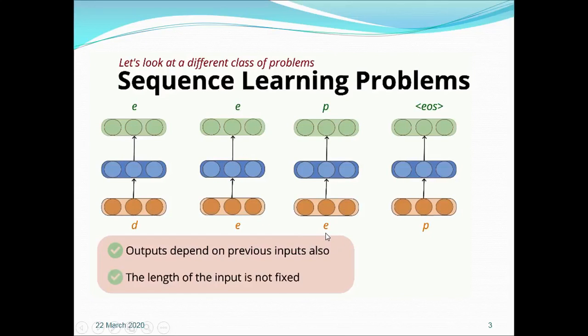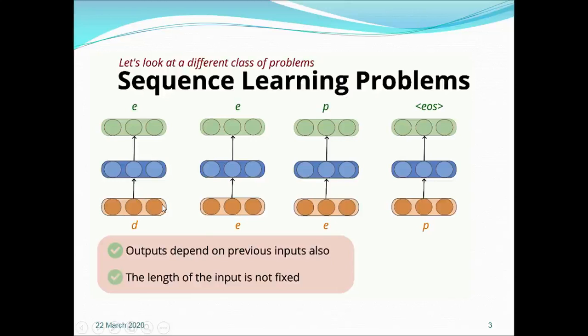When I type E, the output is P. So when the input is D, the output is E; when the input is E, the output is E; and when the input is E, the output is P. In this particular problem, we are interested in getting the output for each input.